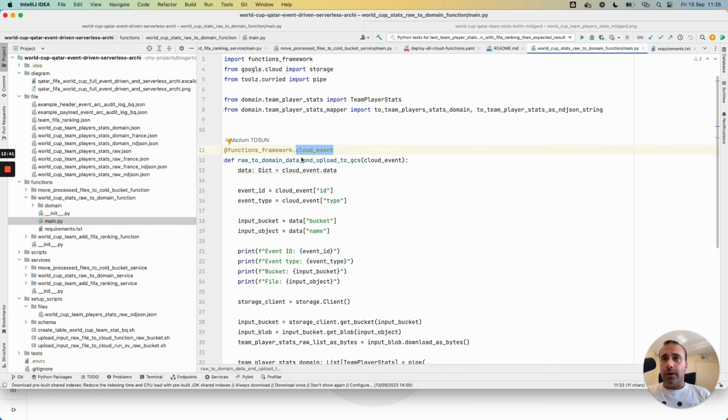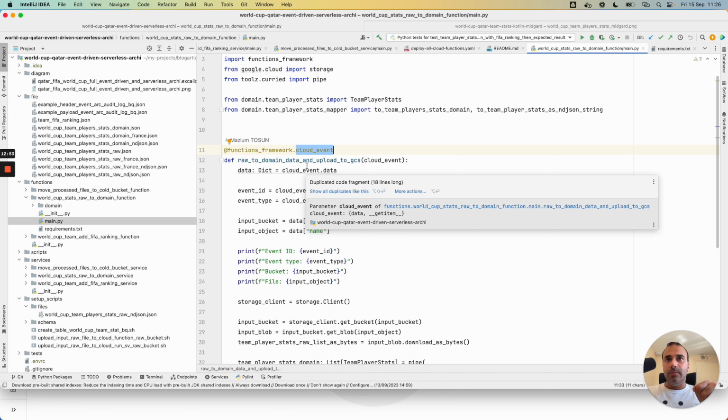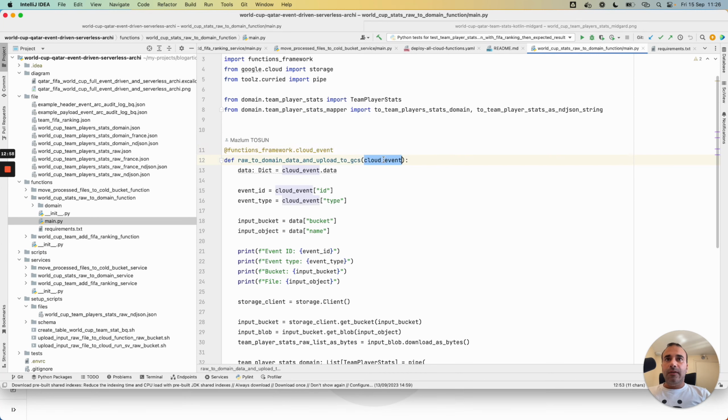This cloud function will be triggered when a file is uploaded to the raw bucket. Then in real time this cloud function is triggered. I have access to this CloudEvent object, and from this object I can retrieve the data that corresponds to the current event.